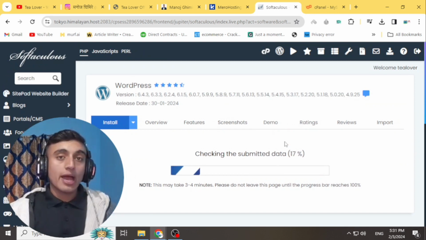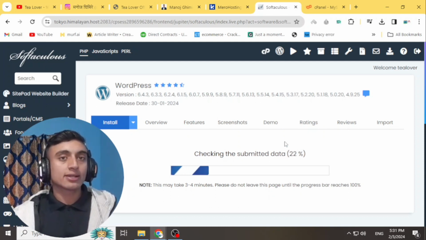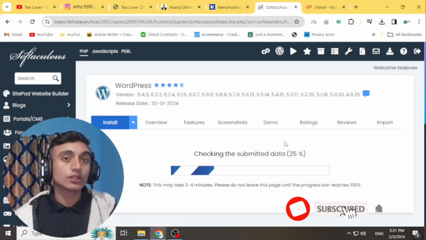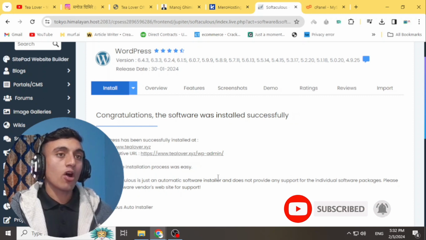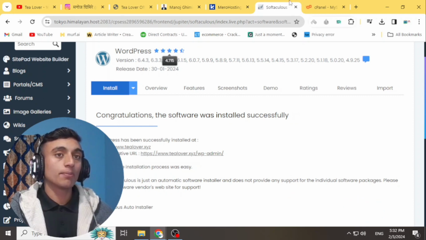Okay, if you do not have a domain and hosting, then I'll teach you how you can install this on localhost and create your website, so that you can transfer this website online after your website project is complete, and you can upload that localhost website to the public HTML.